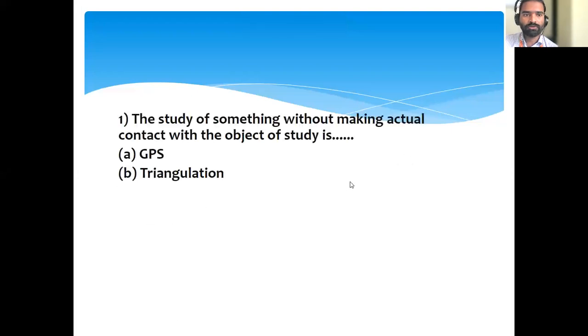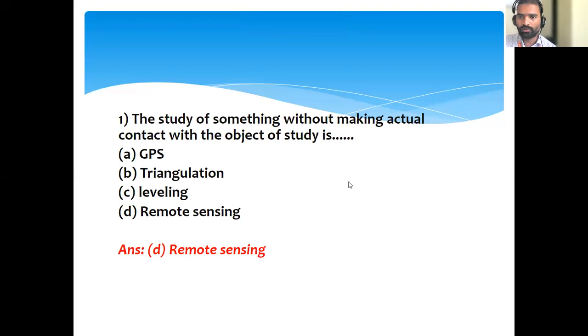Okay, so this one we have seen: the study of something without making actual contact with the object of study is nothing but remote sensing. You have to download this PPT and write all these questions in your assignment notebook after completing the first assignment.